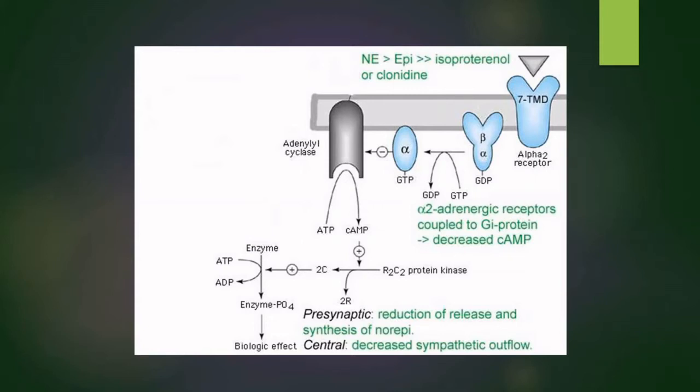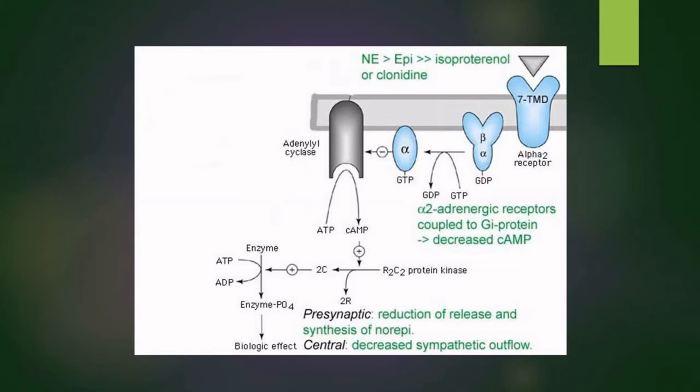So in this figure, you can see that norepinephrine has a higher affinity than epinephrine, which has a higher affinity than isoproterenol or clonidine, which acts on the alpha 2 receptor. And the alpha 2 receptor is a G protein coupled receptor, which inhibits the adenylate cyclase.